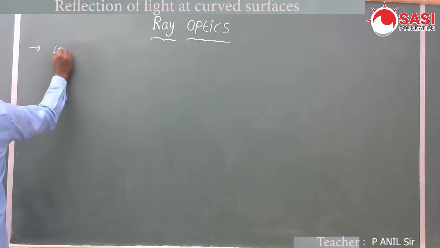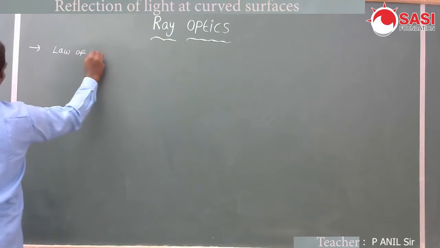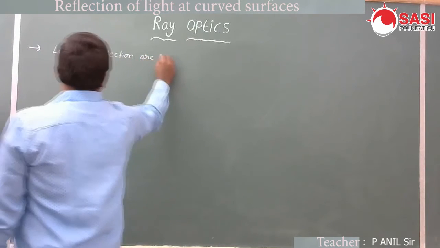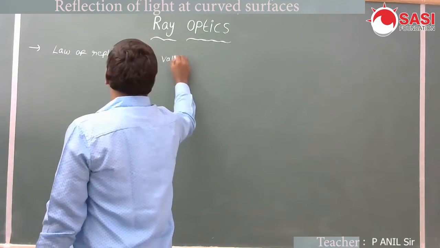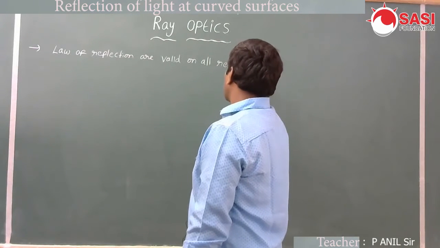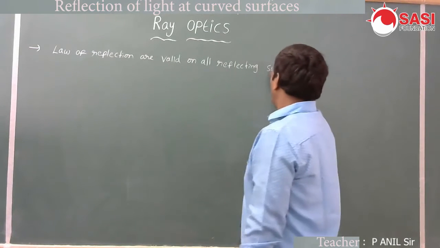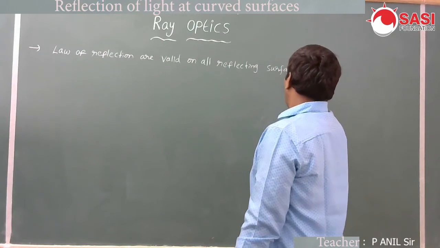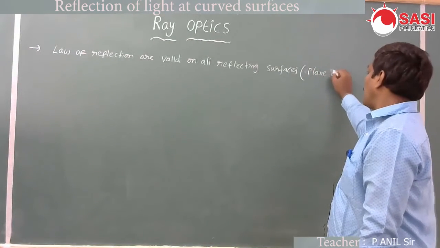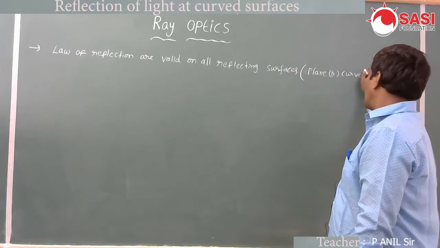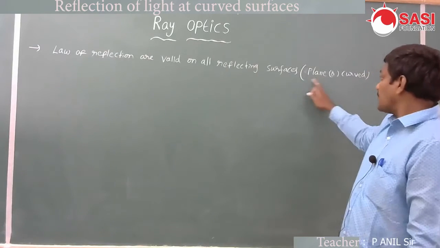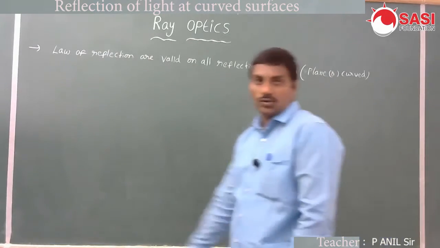Laws of reflection are valid on all reflecting surfaces, that means plane or curved surfaces. Laws of reflection are valid not only for plane surfaces but also for curved surfaces.